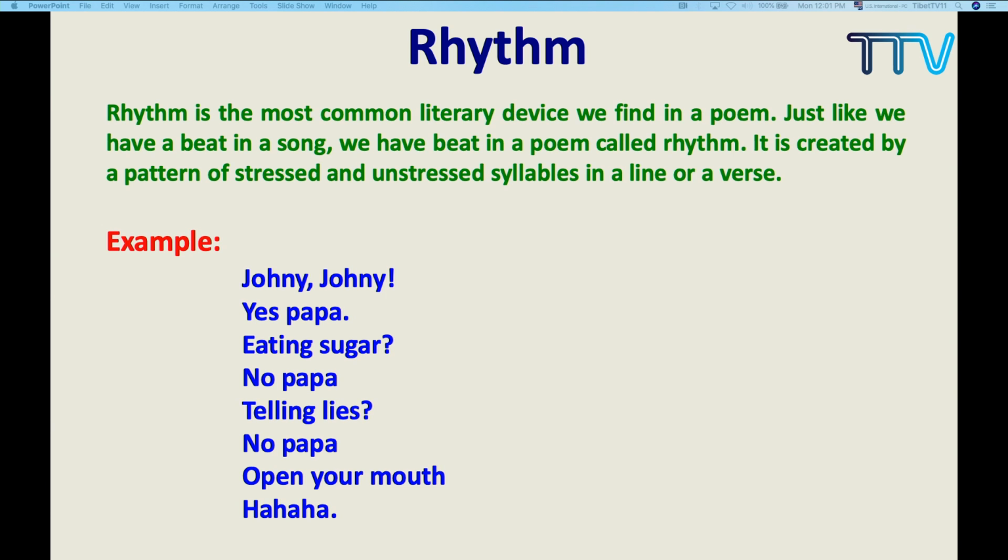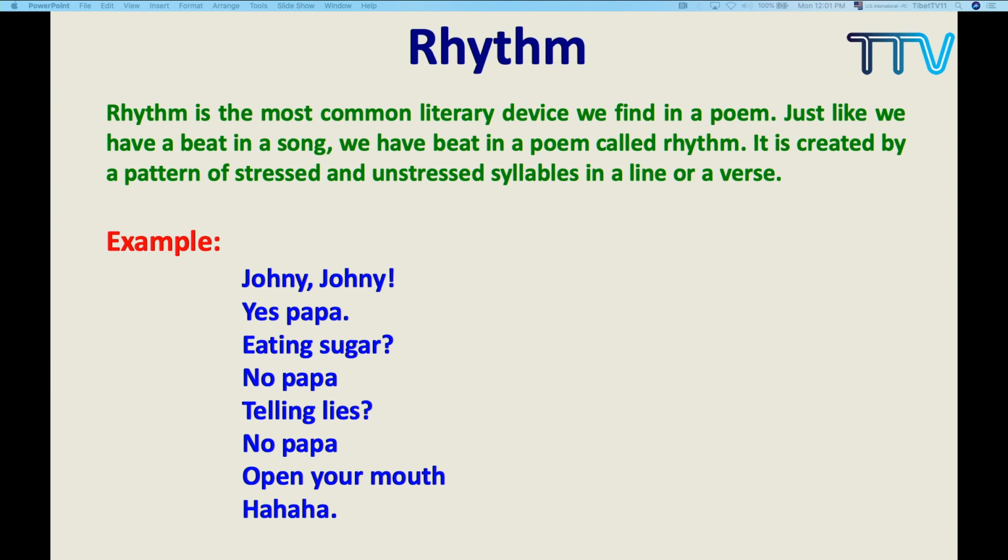So in this poem, that is the literary device used by the poet. The poet has come up with one poem, and that poem came out very beautiful. Why? Because he used one tool, one device. What is that device that the poet normally uses? So that is a rhythm, one of the most common literary devices. When I say rhythm, you must be thinking about all the nursery rhymes you have learned.